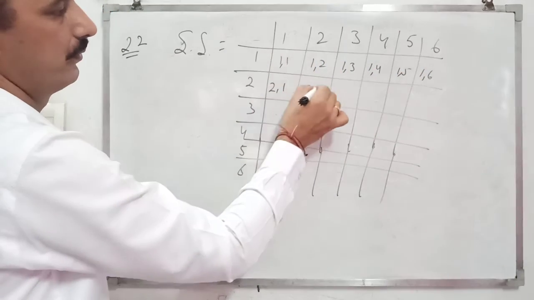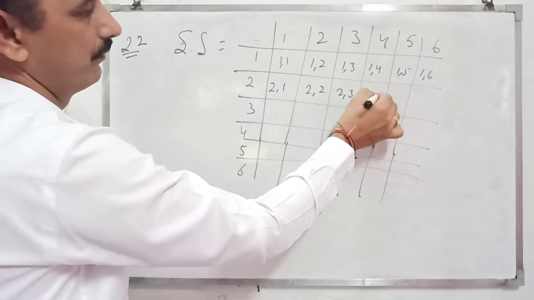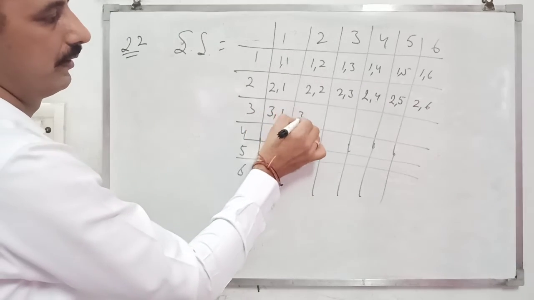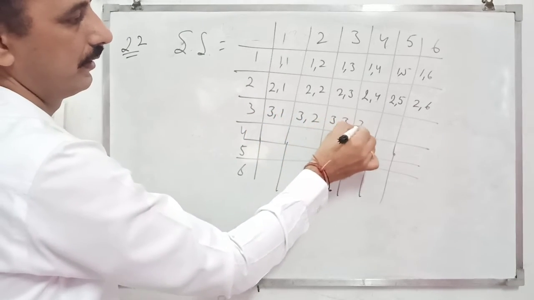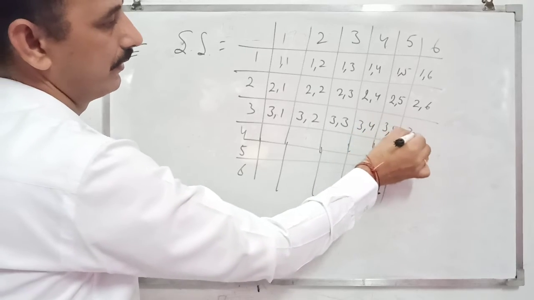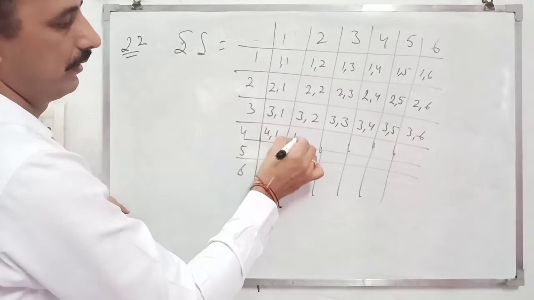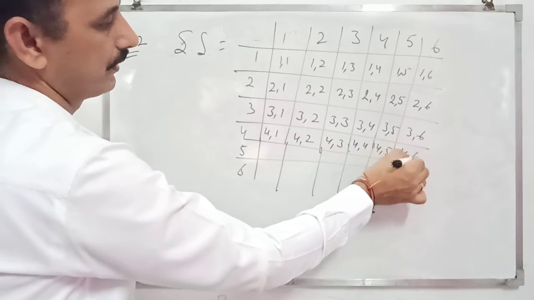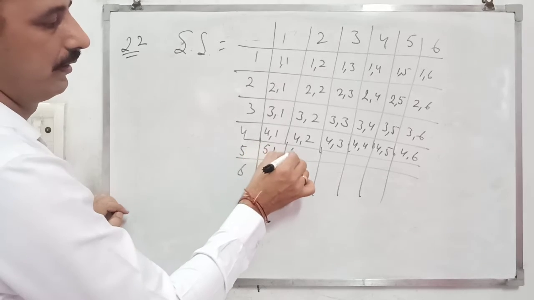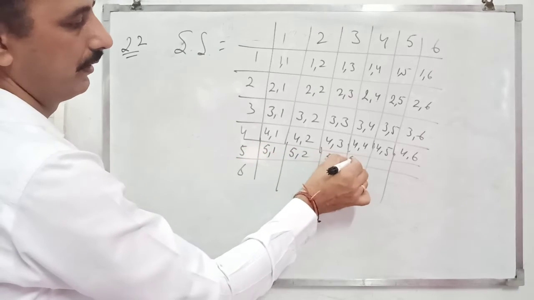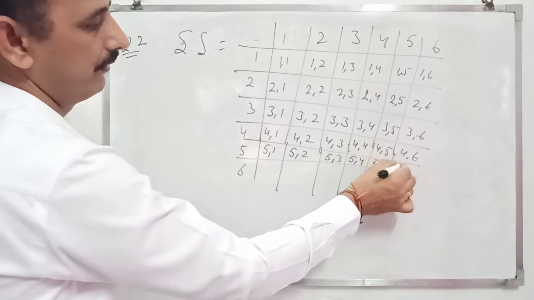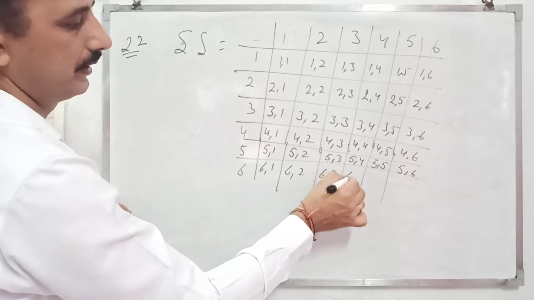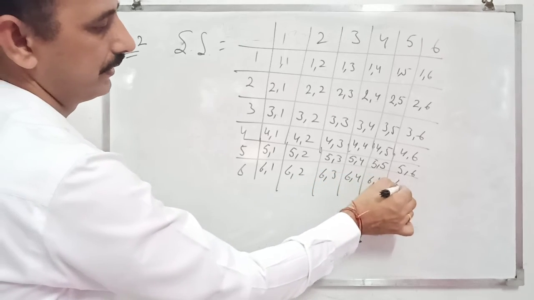2 1, 2 2, 2 3, 2 4, 2 5, 2 6. 3 1, 3 2, 3 3, 3 4, 3 5, 3 6. 4 1, 4 2, 4 3, 4 4, 4 5, 4 6. 5 1, 5 2, 5 3, 5 4, 5 5, 5 6. 6 1, 6 2, 6 3, 6 4, 6 5, 6 6.